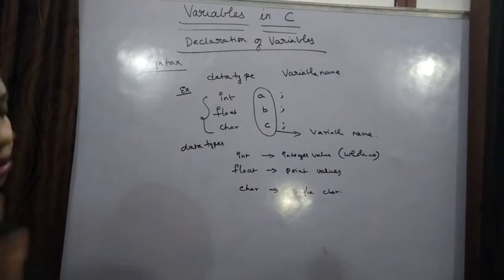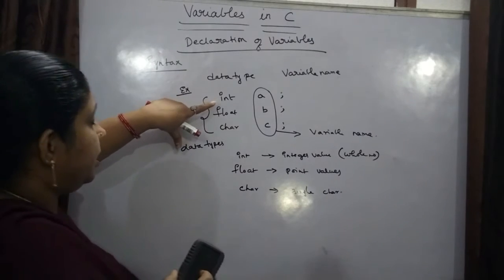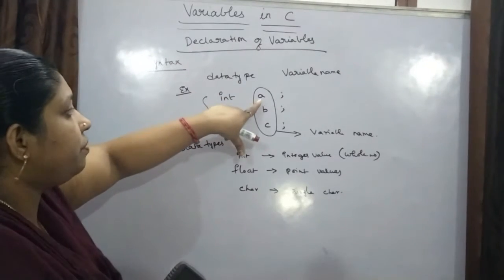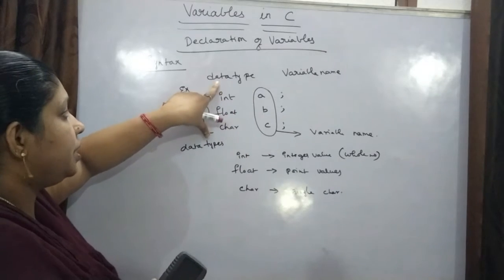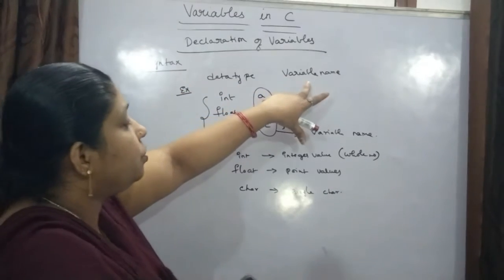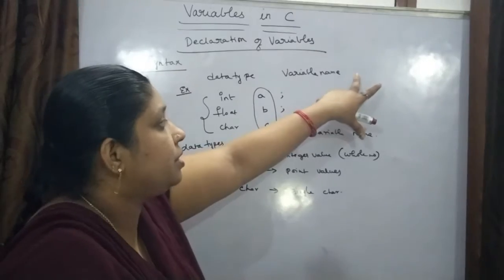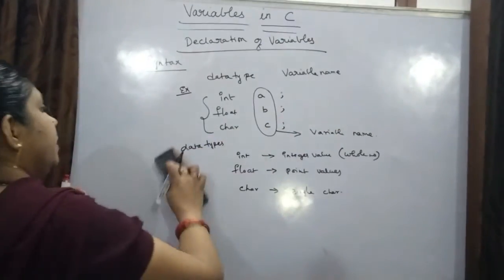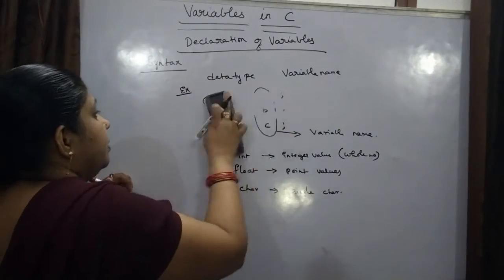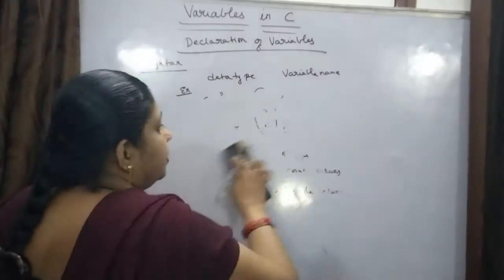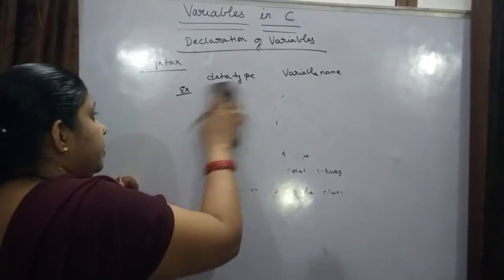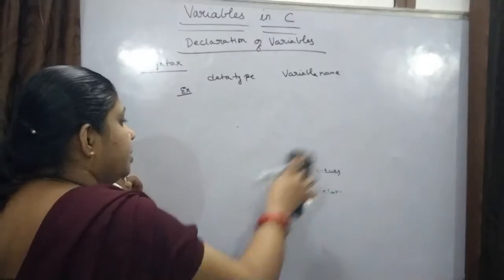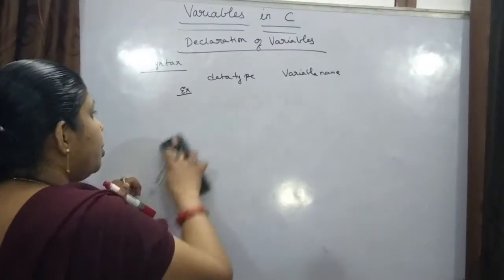Not only can you declare with only one variable name, you can use the data type like this and give many variables in one statement only. I'll show you how.